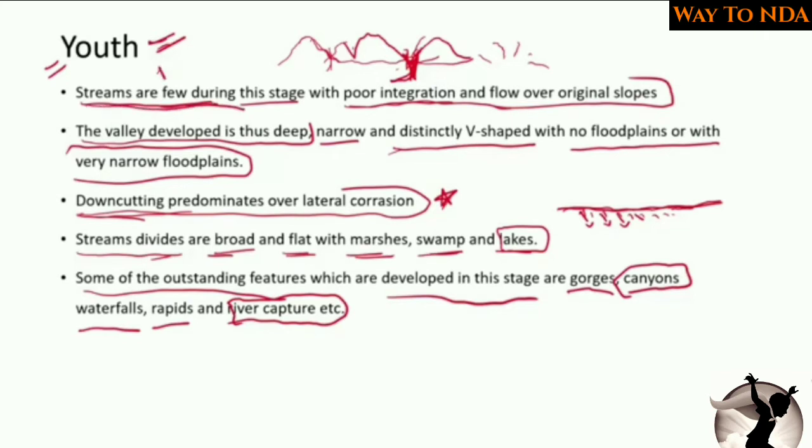Secondly, poor integration of the flow. Thirdly, the valley developed will be very deep, narrow and distinctly V-shaped, with no floodplains. Fourthly, down cutting will be high, lateral corrosion will be low. Then stream divides are broad and flat, that is, easy to distinguish.